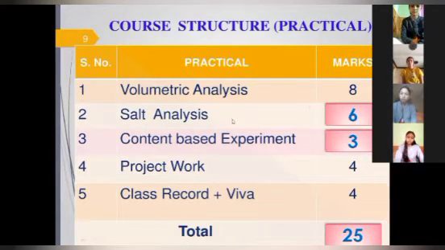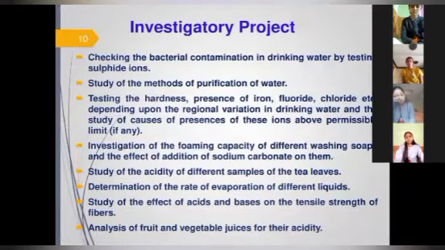So volumetric analysis will come for 8 marks, salt analysis will come for 6 marks, and content based experiment will come for 3 marks. You have to make one project by the end of the session. This is too early, but with the passage of time, I will tell you what type of project you have to make. The project work will have 4 marks. Then class record and viva, your notebook, will give you 4 marks. So in this way, 25 marks. Okay. So beta, these are investigatory projects you can make. These are suggestions, samples. So just take a screenshot. In future, it will help you to prepare a project on any one topic out of these. Okay. Should I move forward?